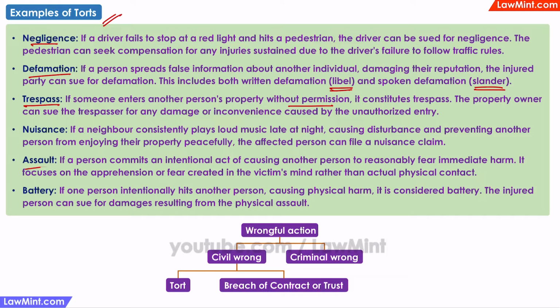If a person commits assault or battery, both of them are torts and the victim can sue for damages. Now, you will remember that different categories of assault are covered under the Bharatiya Nyaya Sanhita as crimes. So, this is also a very good example of a wrongful action that is both a civil wrong and a criminal wrong. The person who commits the assault can be punished under criminal laws and the victim can also sue for damages under tort law.